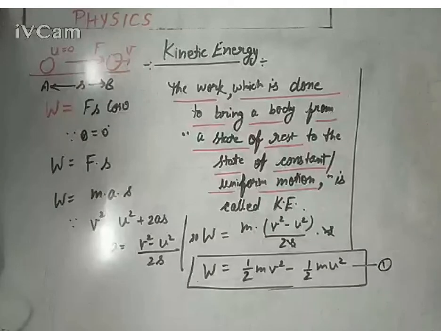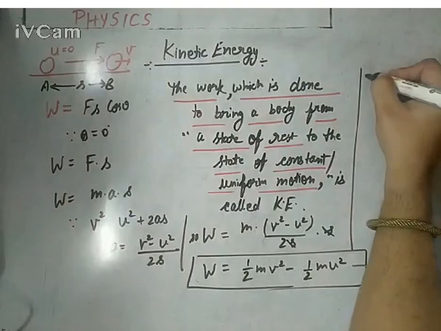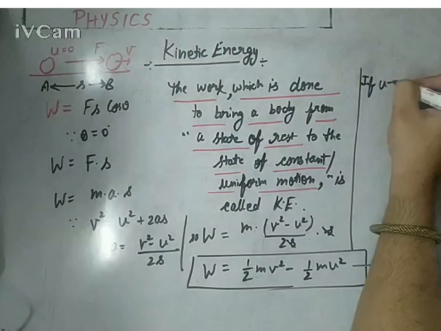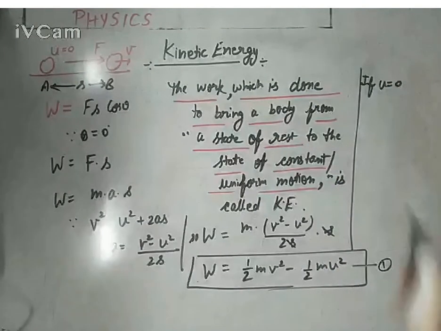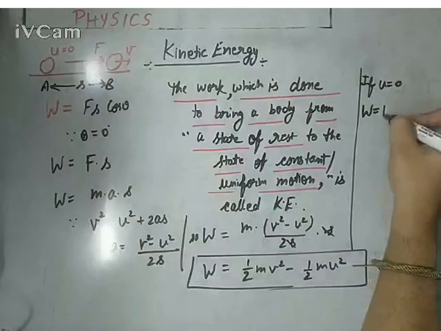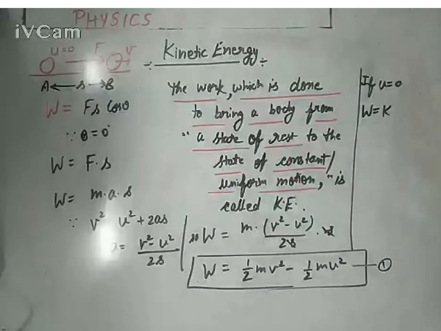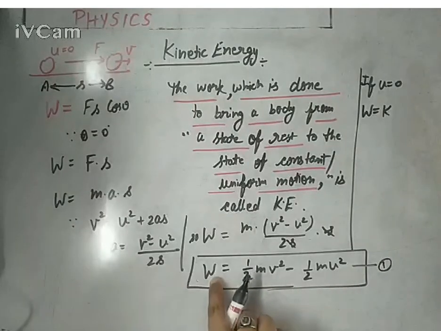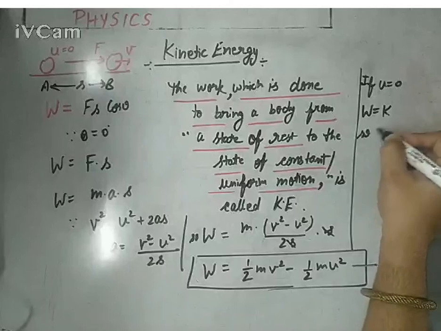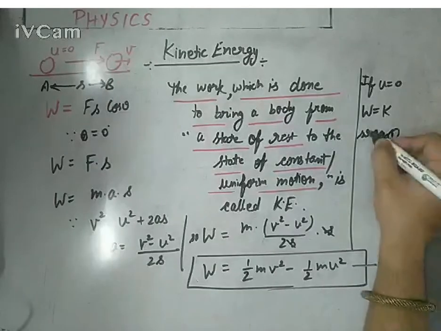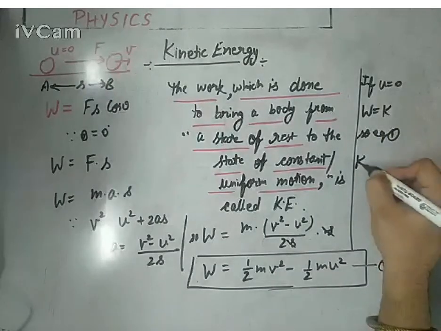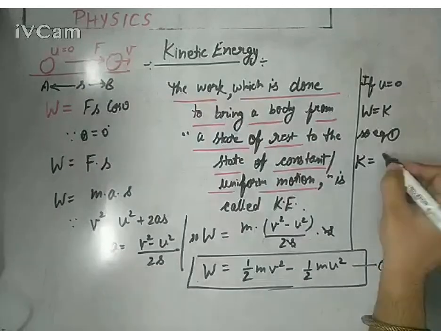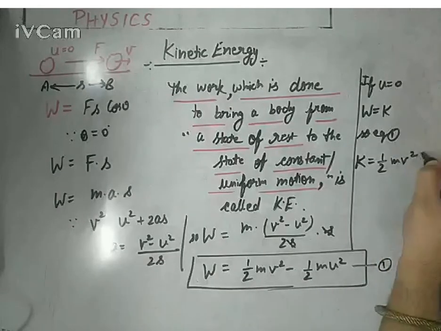So if u is 0, in that particular case W is called kinetic energy, capital K. So if you place u as 0, you can replace W by capital K. So equation first would become capital K equals half mv square only.